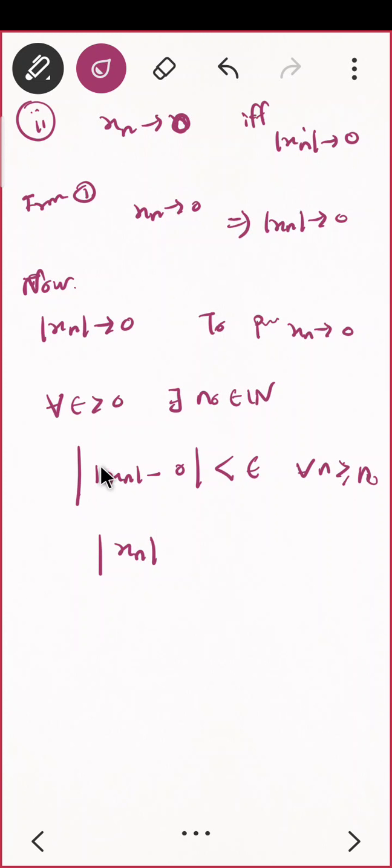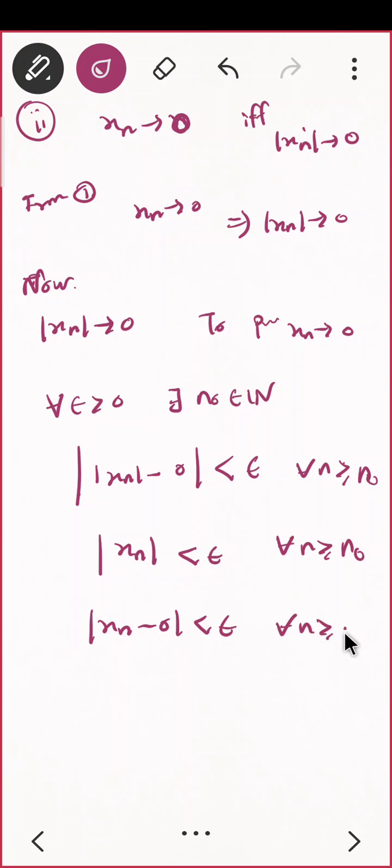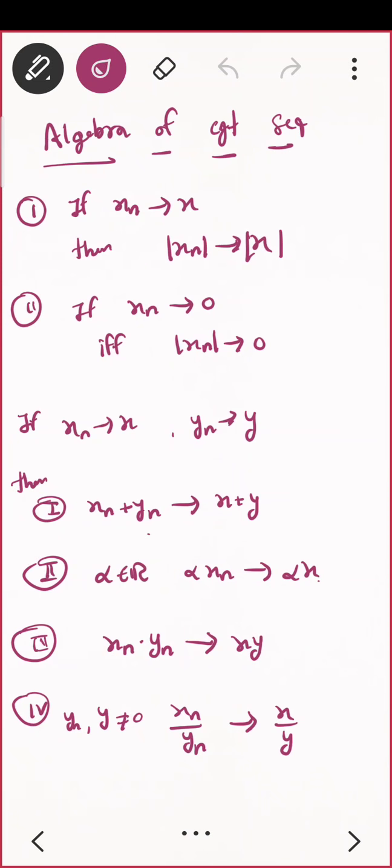Mod of mod xn, since mod xn is a positive number, that mod will go away, so we have mod xn less than epsilon for all n greater than equal to n naught. And what is mod xn? You can write it as mod of xn minus 0, that is less than epsilon for all n greater than equal to n naught. What does this imply? This implies that xn converges to 0. Hence proved. We started with mod xn converges to 0, and we proved xn converges to 0. Is the proof clear to you? This was 1 and 2.